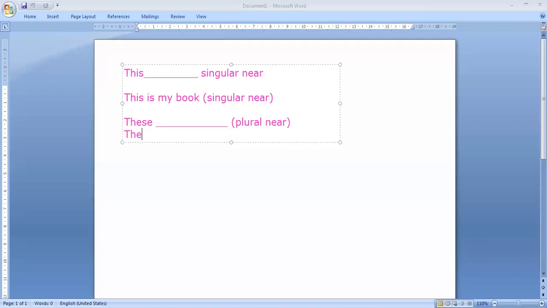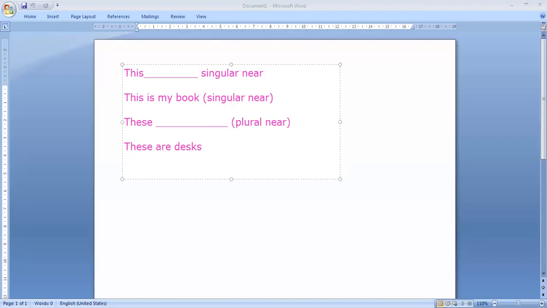We say these are desks. For example, these are desks. So the desks are near from me, but plural, so I use these.